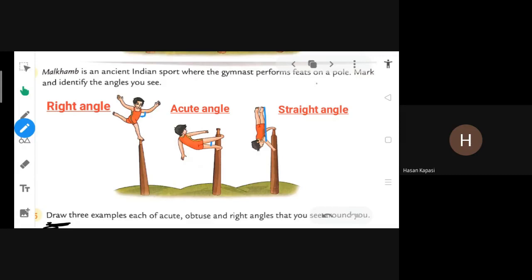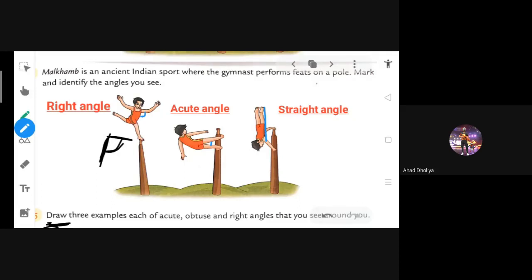They fold the hand for different performance. So is this clear? That from shoulder it is sleeping. This way it is standing. So this is right angle.